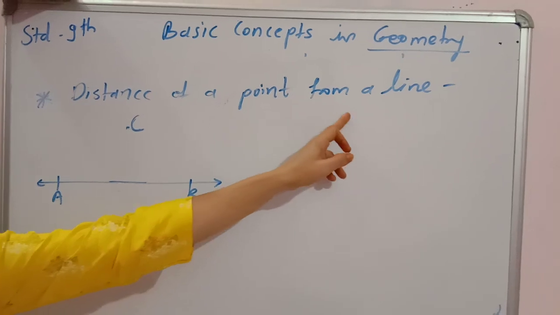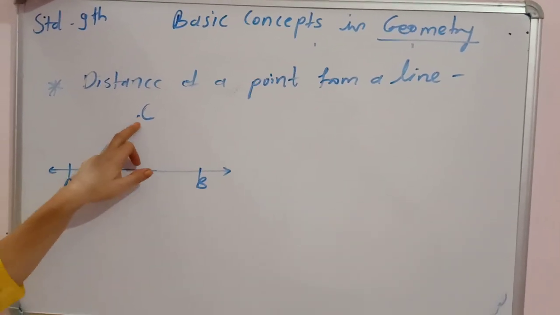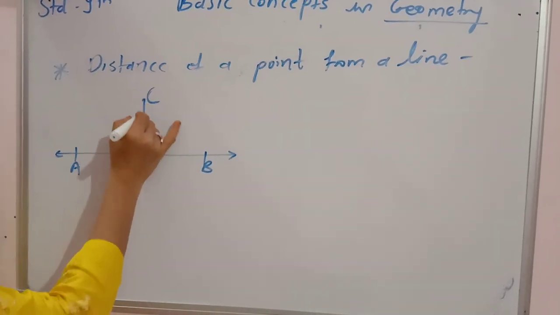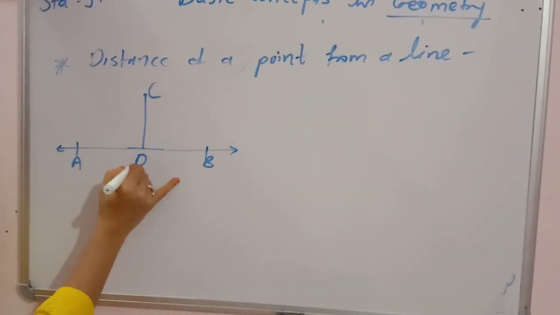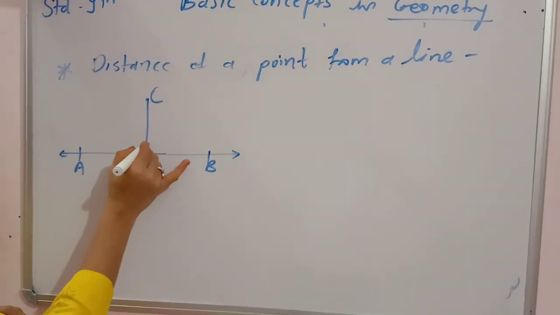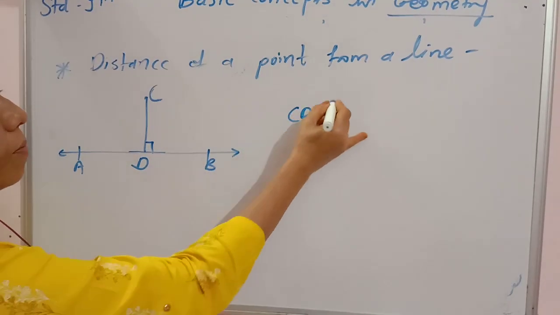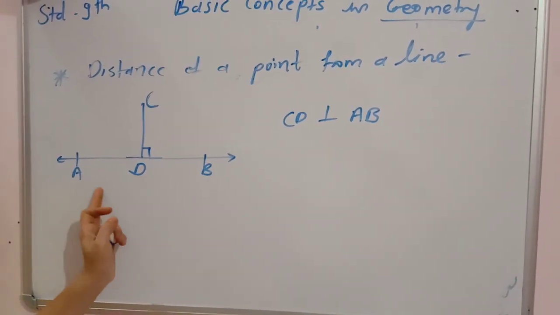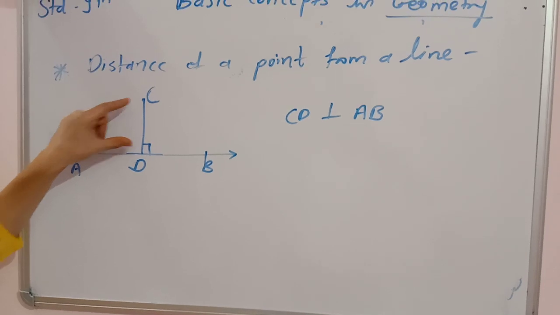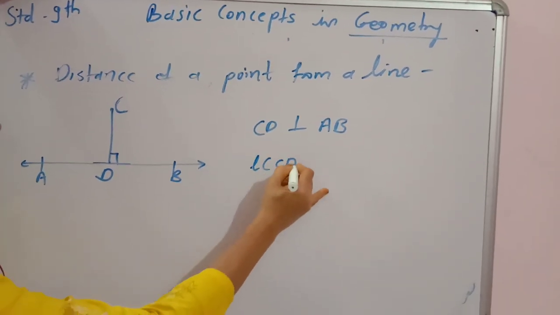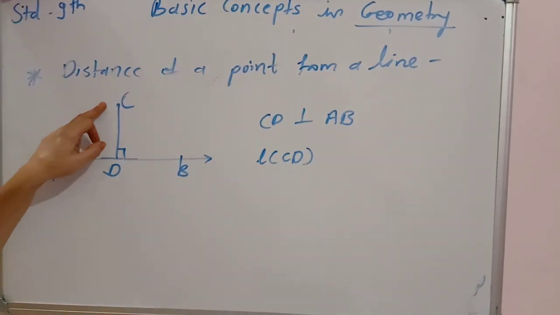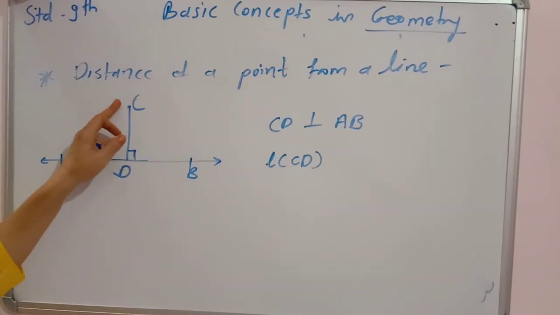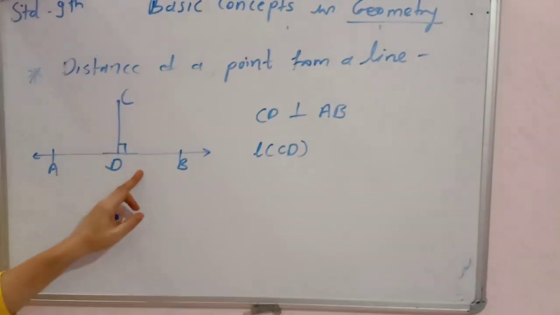Distance of a point from a line. This is point C and it is line AB. And if I draw a perpendicular from this C on AB, it is point D. Perpendicular means CD is perpendicular to AB and this D lies on line AB. Then the length of CD is known as the distance of this point C from line AB. So to find the distance, draw a perpendicular from that point to the line.